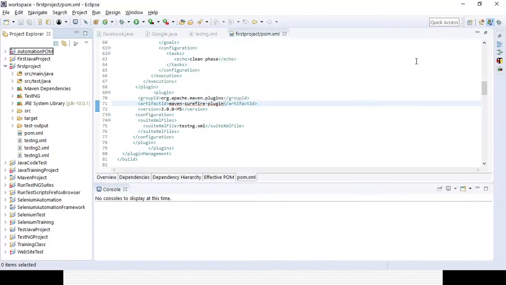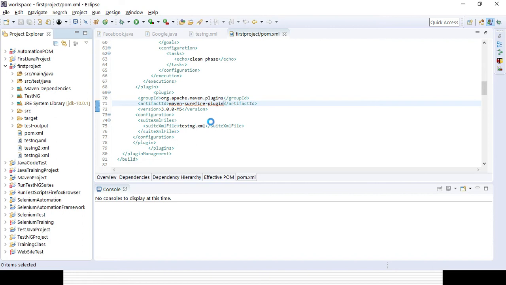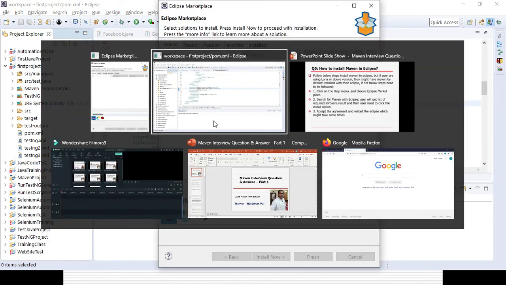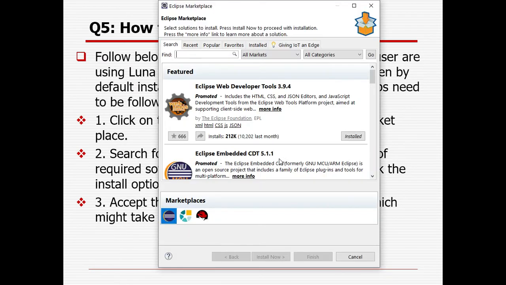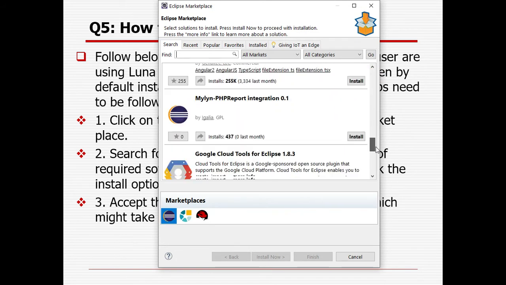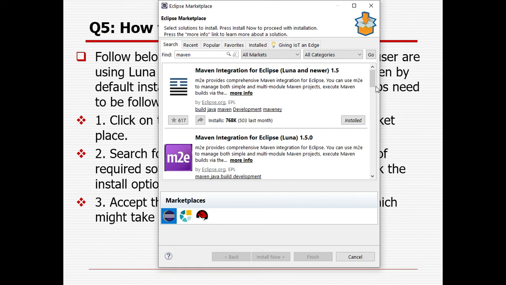So you need to open Eclipse, right? Then you need to click on Help, then click on Eclipse Marketplace. Once you open it, you need to search for Maven with Eclipse. In case it is already installed, you can find it from here. Otherwise, you need to search here for Maven and click on search. So it will give you all the Maven related results, right? You can see Maven integration for Eclipse, Luna and newer, which is already available. If you update your Eclipse to Luna or a newer version onwards, it will already be there.